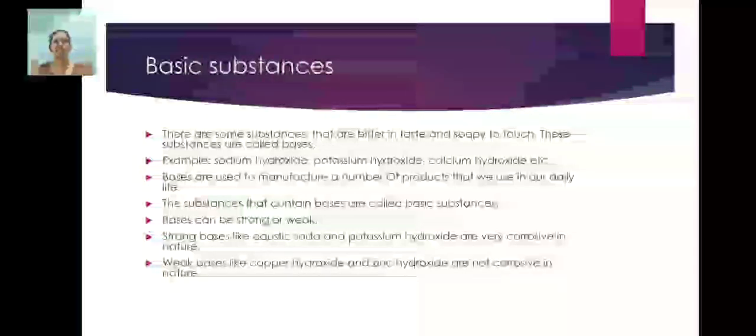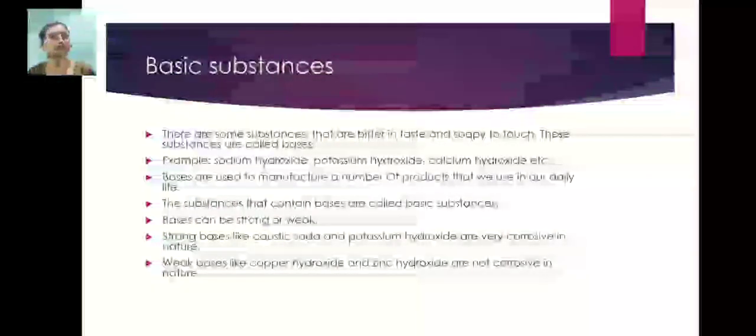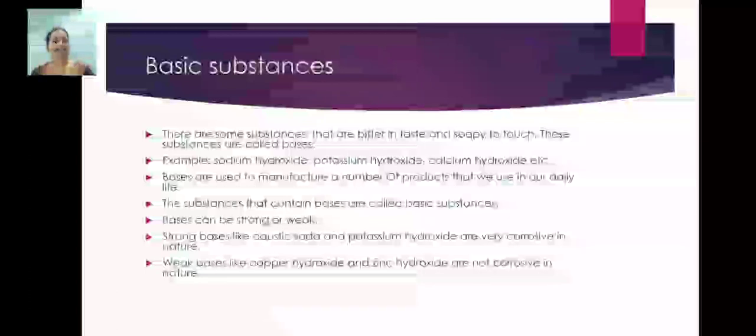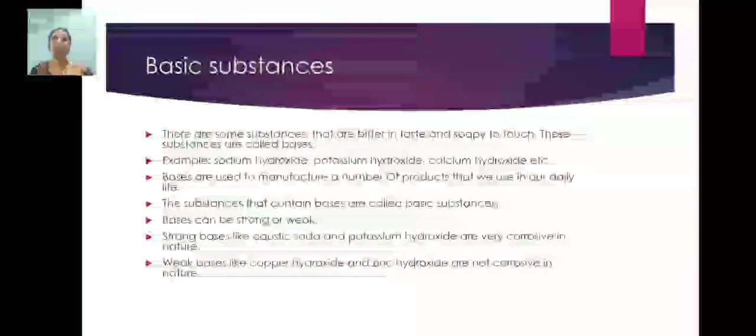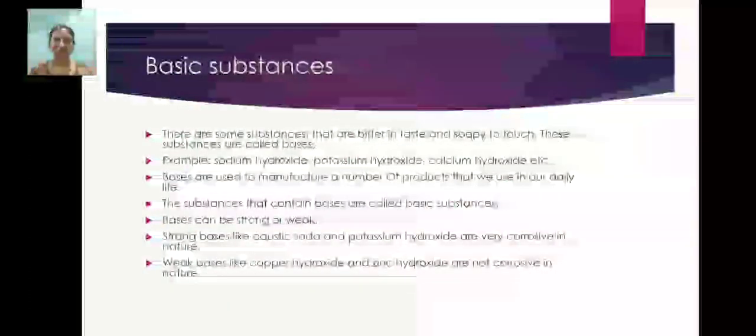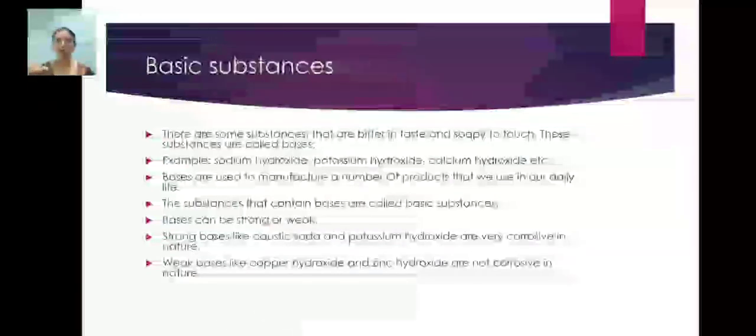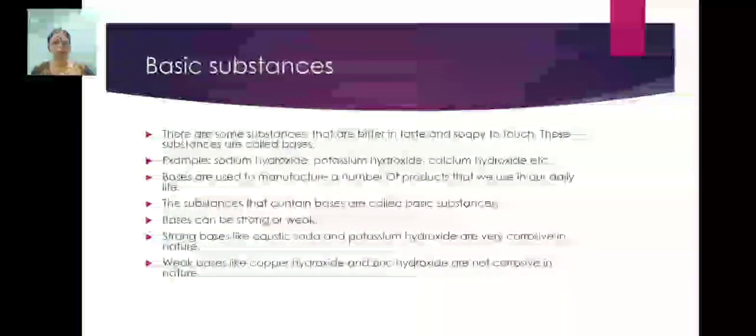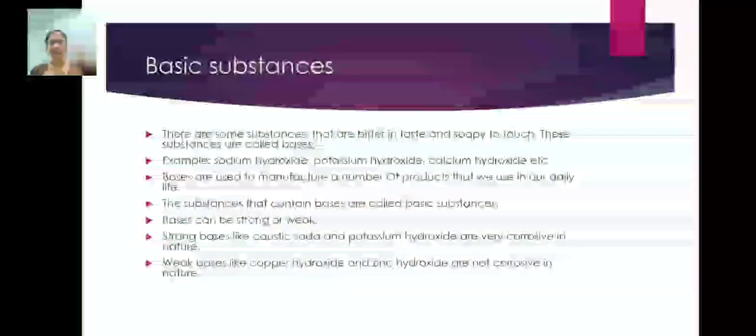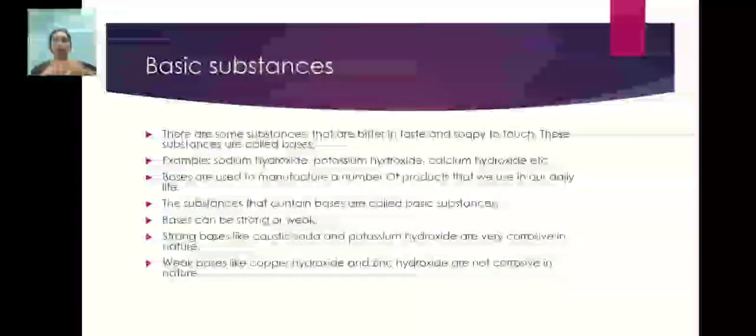When we are discussing basic substances, before that I want to tell you students, acids and bases are not completely but almost opposite to each other. If properties of acids are in this way, the properties of bases are in this way, meaning they are almost opposite to each other.